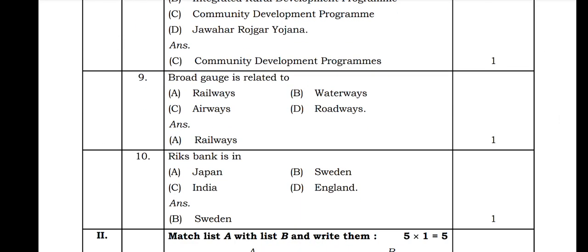The ninth question they asked is: broad gauge is related to railways, waterways, airways or roadways. So broad gauge is related to railways. In the 10th question they asked: Riksbank is in Japan, Sweden, India, England. So Riksbank is in Sweden.